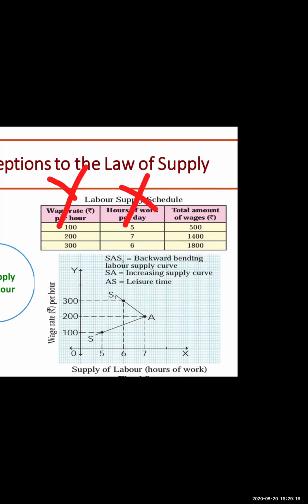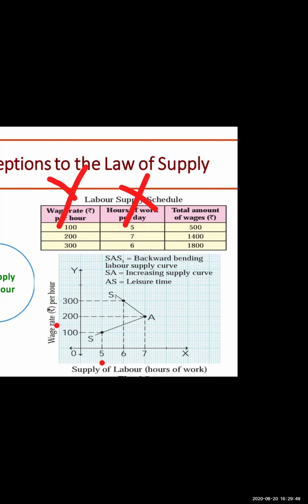You have to plot this supply curve, which is backward bending. The reason: at the initial stage, when the wage rate is rupees 100 per hour, the hours of work is 5. You can see over here. Then the total amount of wage received is rupees 500.